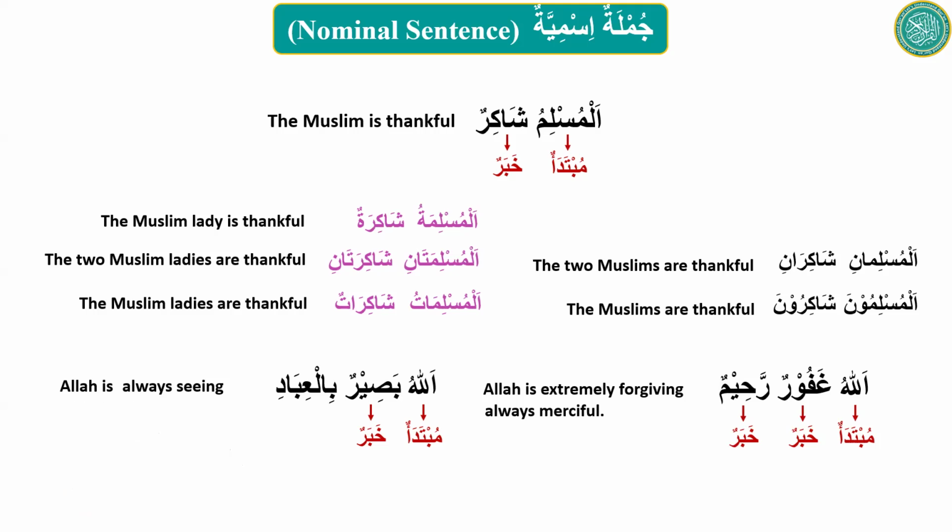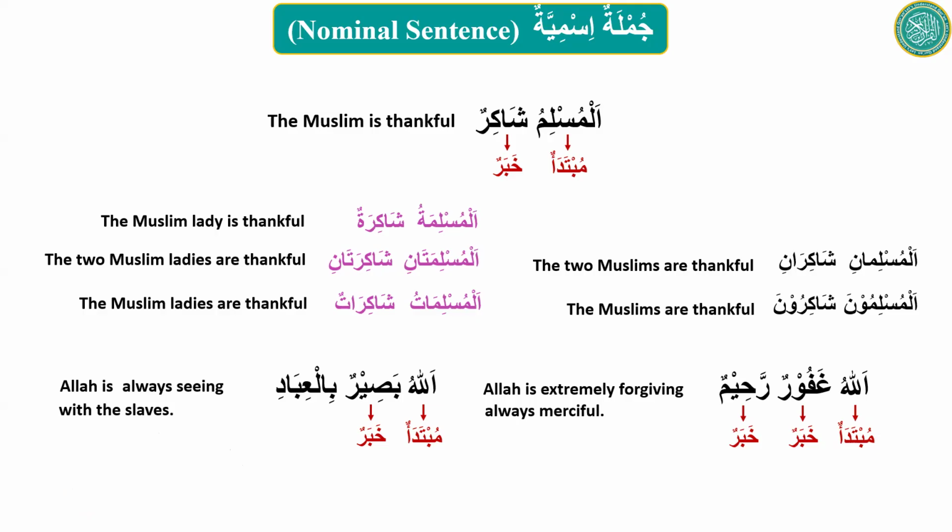Therefore, it cannot be another khabar. And the meaning will be Allah is always seeing with the slaves. If we literally translate it, it doesn't make a lot of sense. So for the English language, we have to just ignore B while translating.